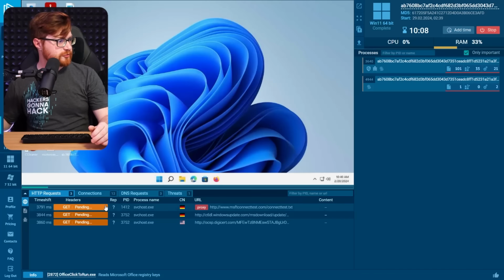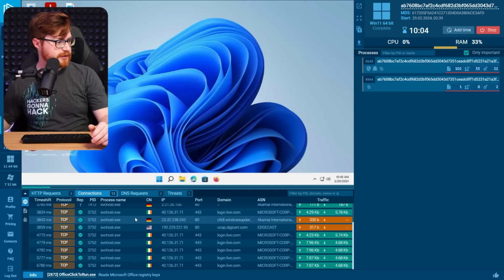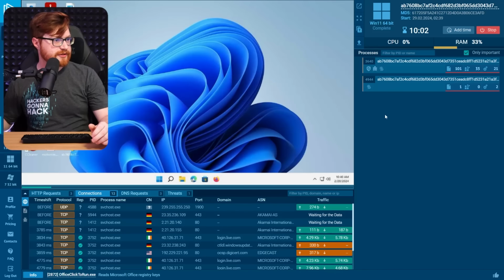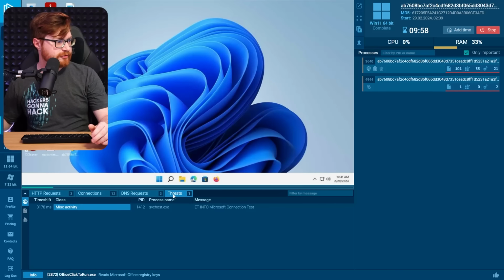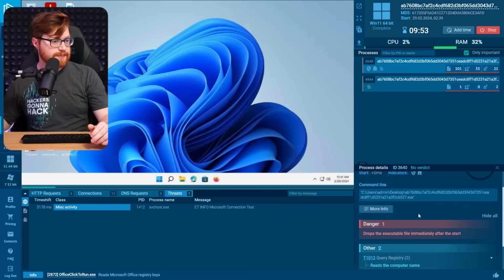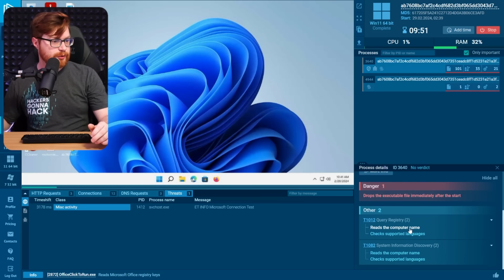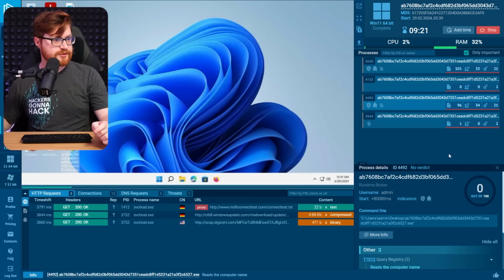Okay, it is cruising, trying to make some connections out to some oddball places. Seemingly nothing from our sample quite yet. But there was one threat noted. Service host? No. What is this thing doing? Drops an executable immediately after start. Queries computer name, checks languages. Does it run it? Does it do it? Okay, let's go back to our static work.